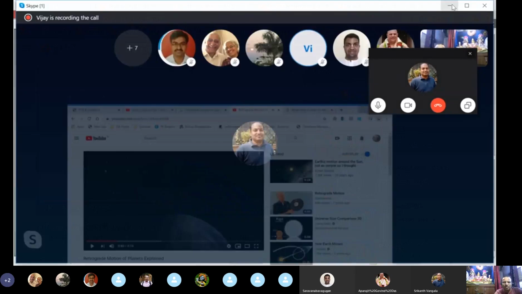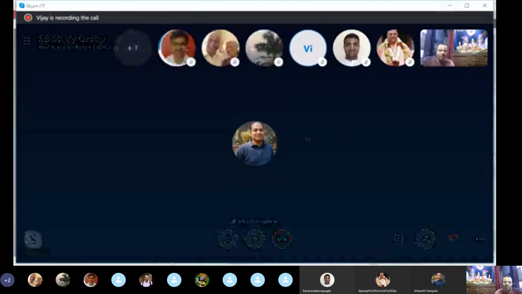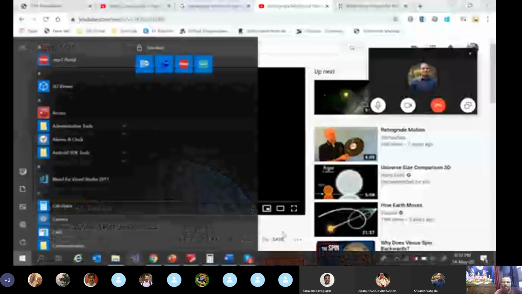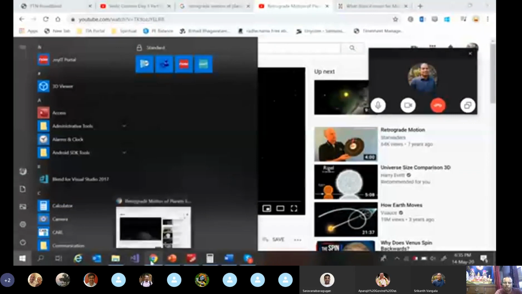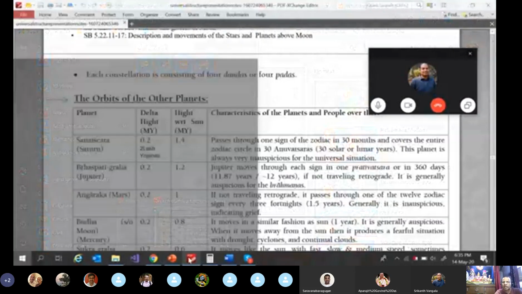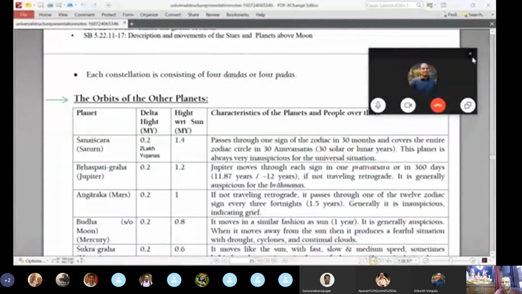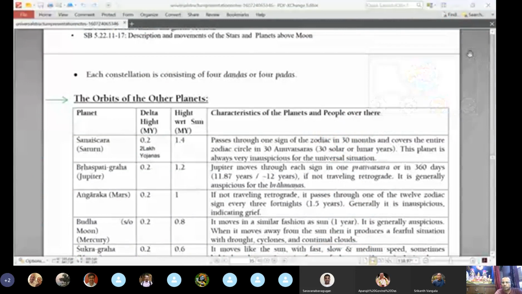Okay. So today we are going to discuss the remaining planets. We saw the sun's orbit, right? So we'll discuss the different other planets, their positions, and what is mentioned about these planets in Srimad Bhagavatam. Some brief information. I think there is no detailed information about them.